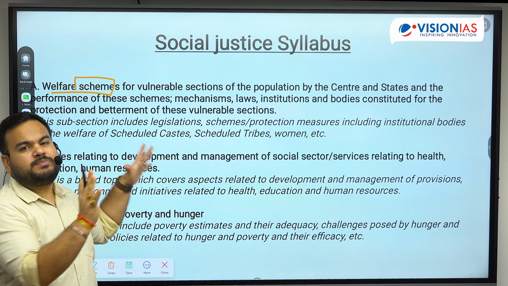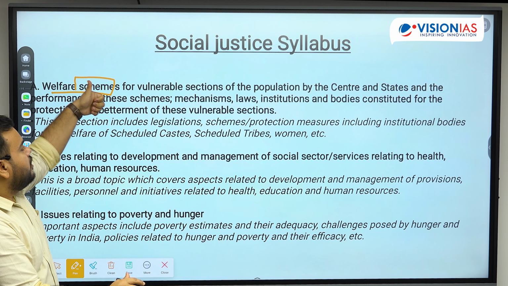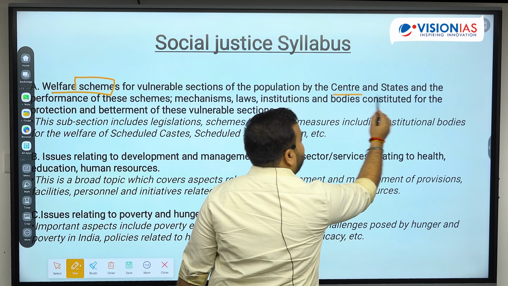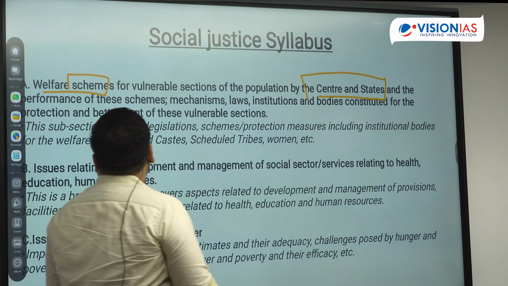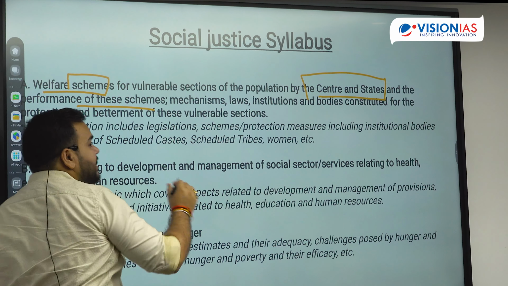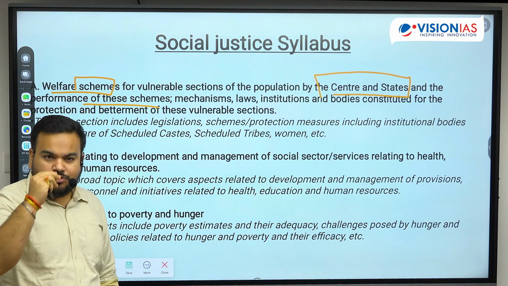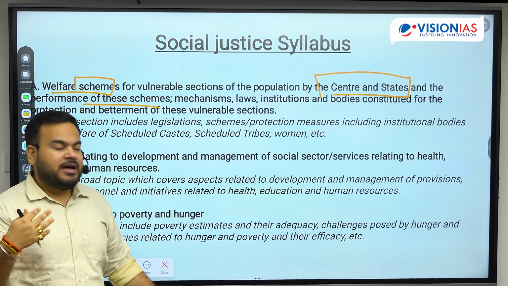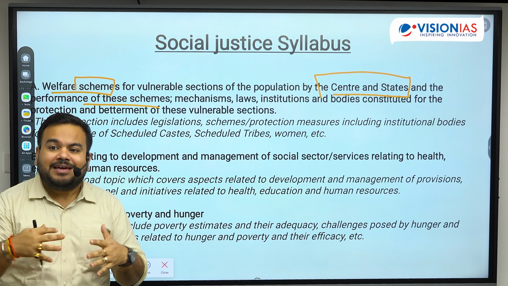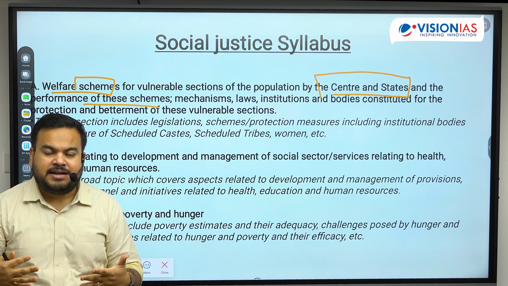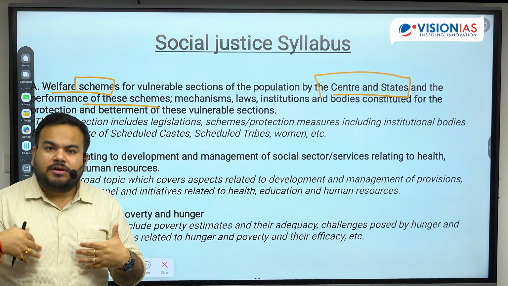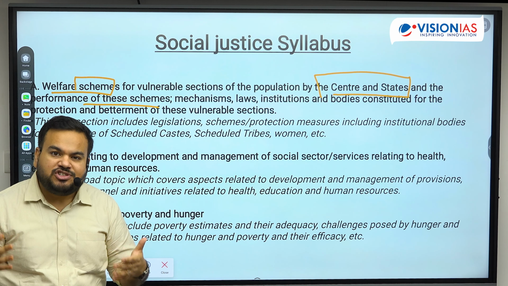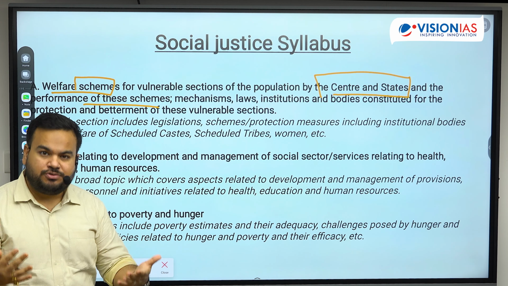So this topic pertains to vulnerable sections of the population, with schemes by both the central government and the state governments, and you are going to analyze the performance of these schemes, because that is how you see how UPSC has been asking questions. They give you certain flagship schemes of the government regarding these vulnerable sections, and ask for your analysis of how far and how effectively that scheme has achieved the aim for which it was first constituted.